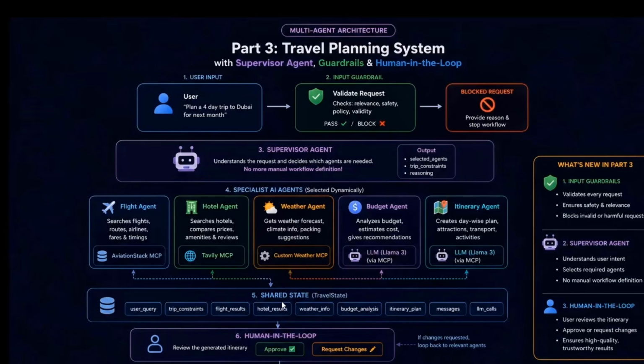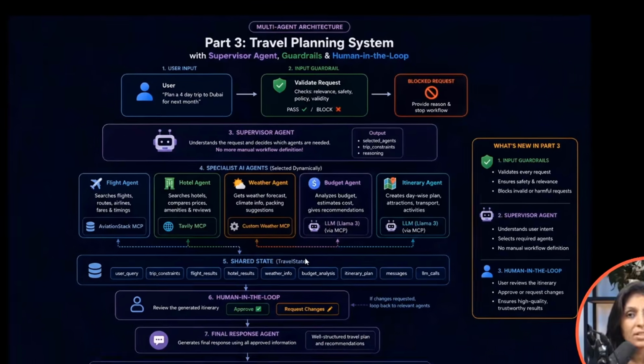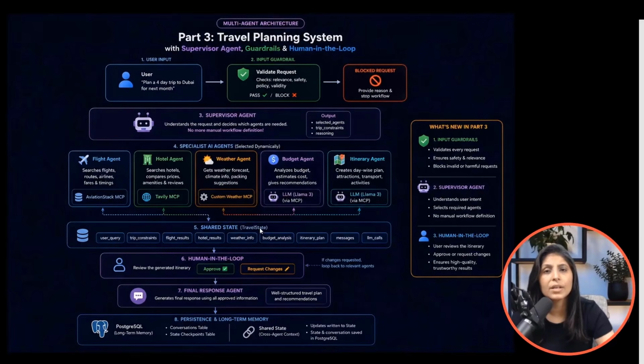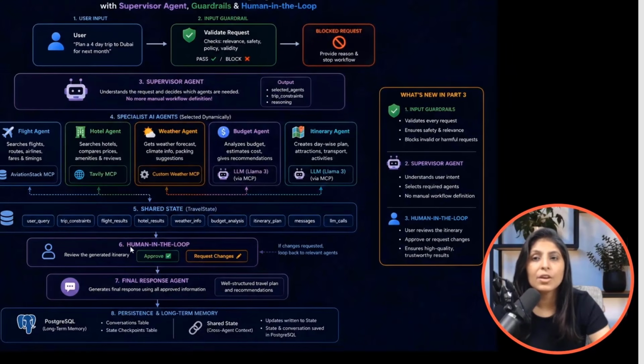And then we used a shared state, and the name of that shared state is travel state. This part I already discussed in my last class. So in short, it is simply a shared memory. All the nodes, all the agents will get the input from this state, and all the agents will update this state with their outputs. And then we are using the third feature, which is the human in the loop feature.